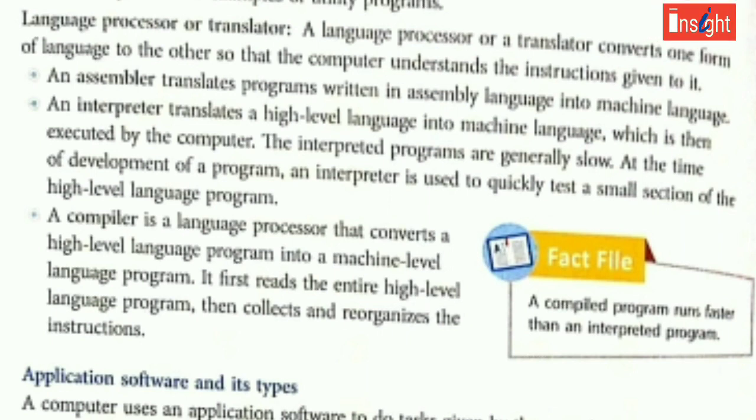At the time of development of a program, an interpreter is used to quickly test a small section of the high-level language program. A compiler is a language processor that converts a high-level language program into a machine-level language program. It first reads the entire high-level language program, then collects and recognizes the instructions.